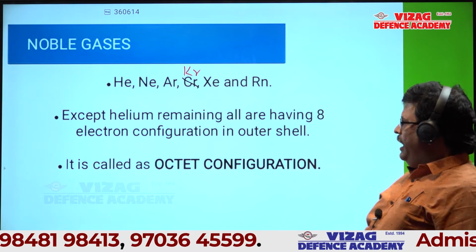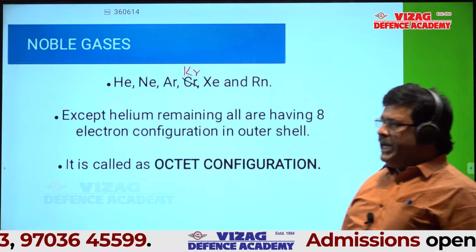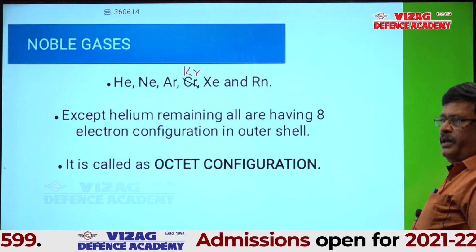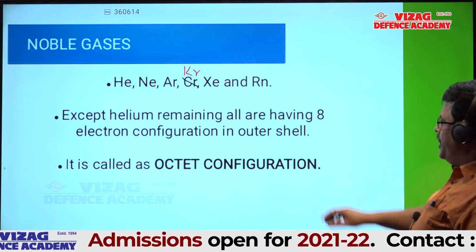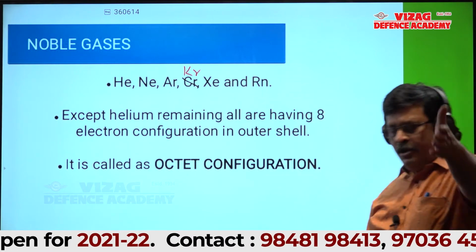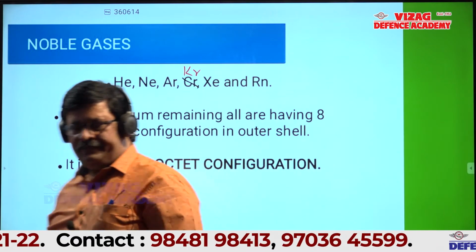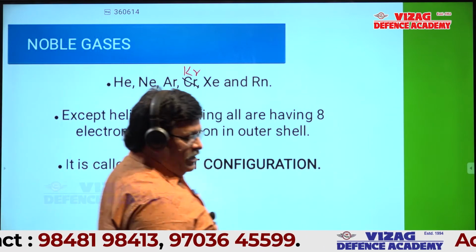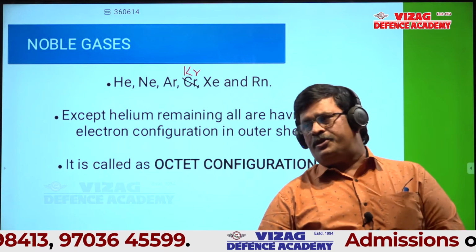I mentioned here, except helium. We'll see what the helium configuration is. First, write the first slide: noble gases. Write all the symbols as well as the names, students.